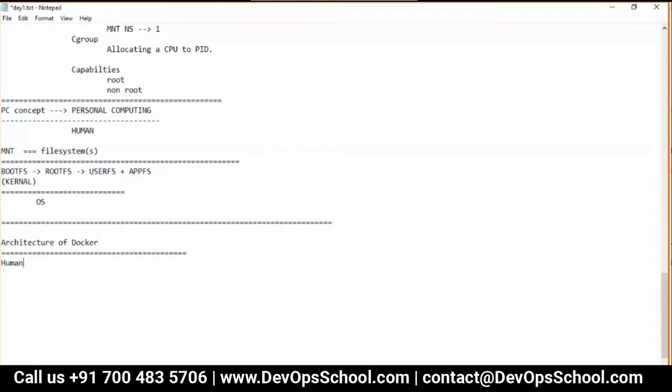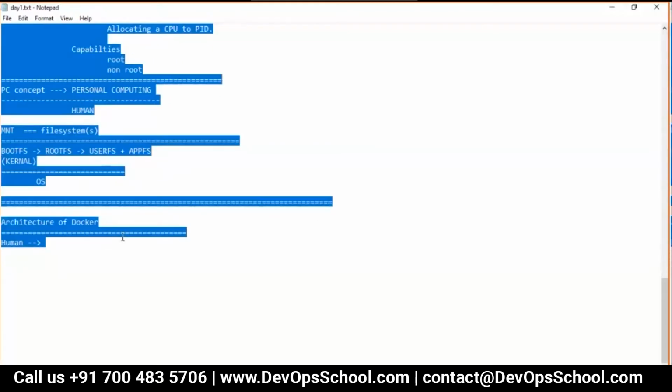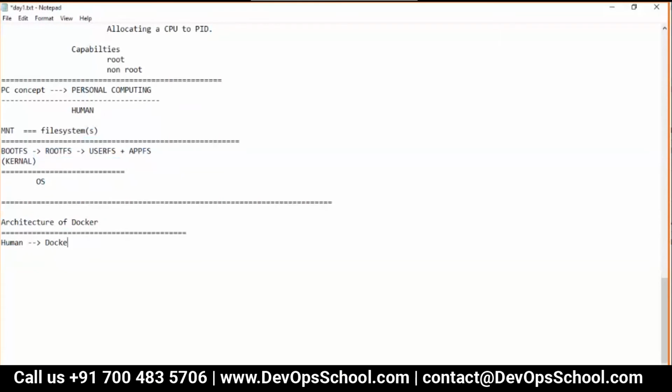We interact with the Docker client. Now the Docker client interacts with the Docker daemon. We cannot directly interact with the Docker daemon; we need a client. The Docker daemon and client interact through a REST API.